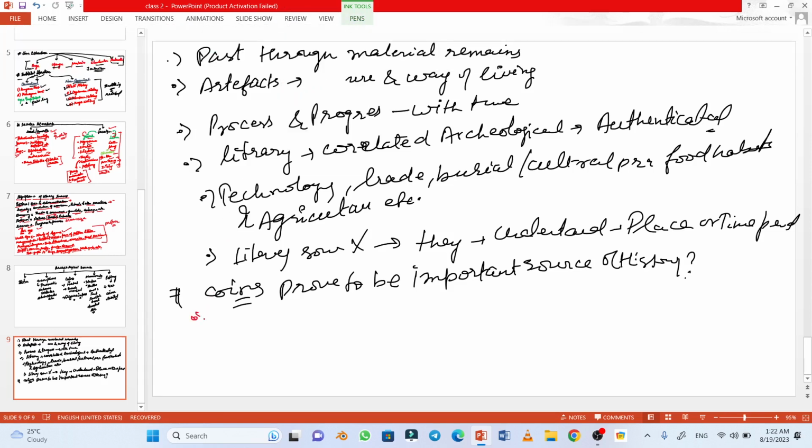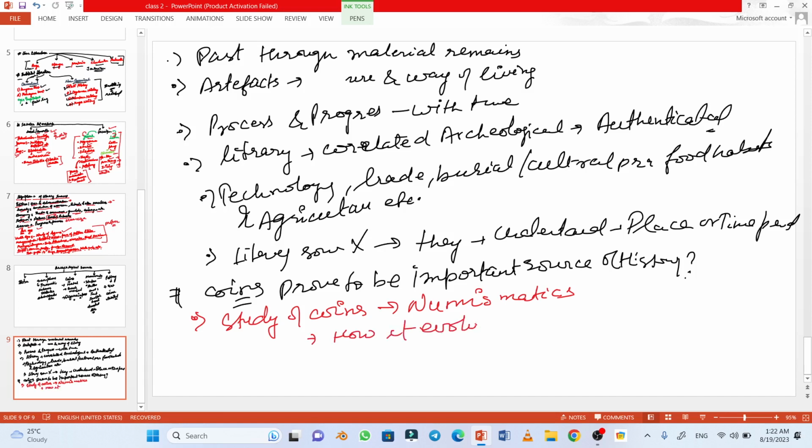First of all, the study of coins is known as numismatics. Before that, let us understand how the coin evolved as currency.